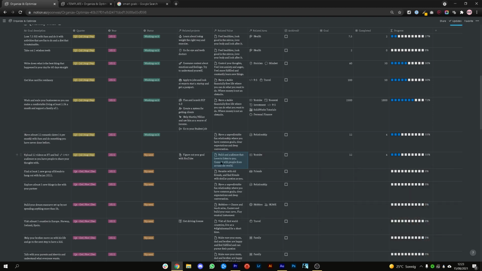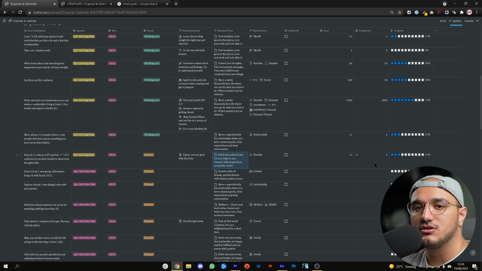Another thing that I'm actually experimenting with at the moment is to put the specific number that I'm working towards as a goal and the number that I've completed as a completed column, and then see a progress bar. This is a nice to have, so I've not actually included it in the template. I will also put the link as to how you can do this yourself.